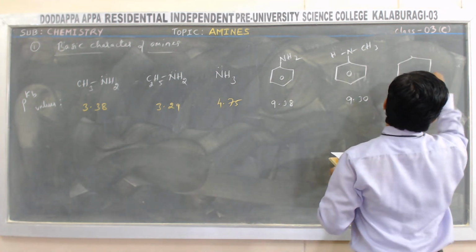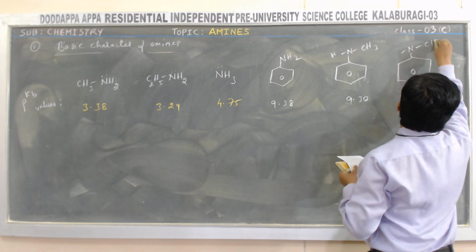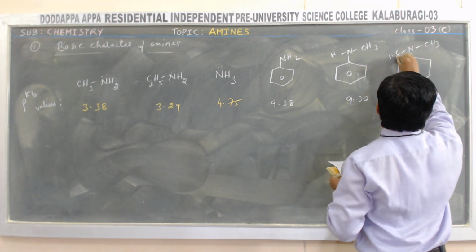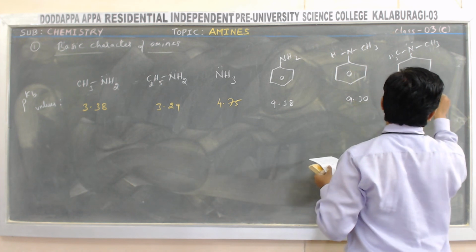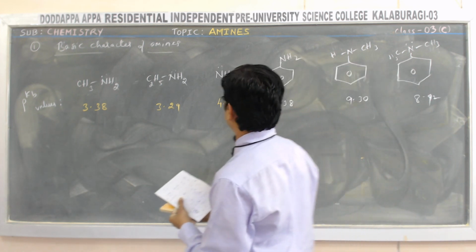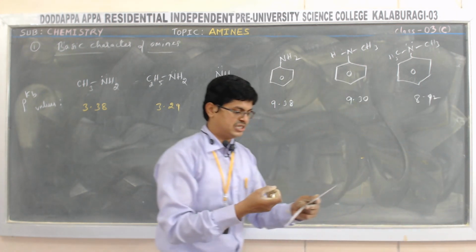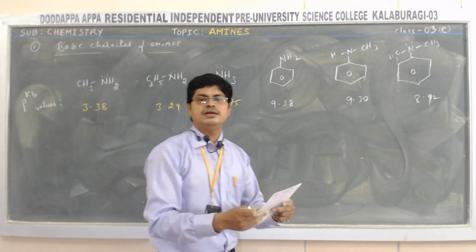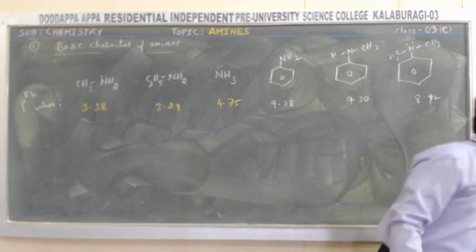Then N,N-dimethylaniline. Its pKb value is 8.90. Sorry, I did not mention whether it is Kb or pKb here. So think of it as pKb values, not Kb value.